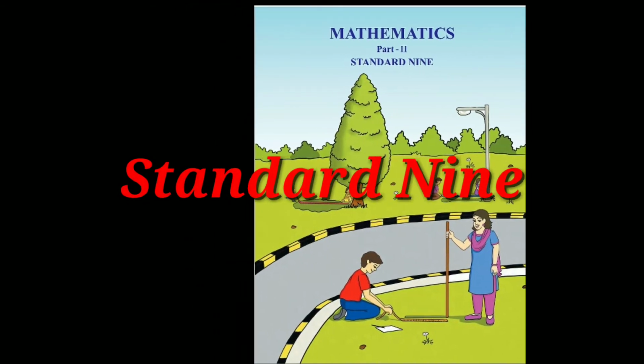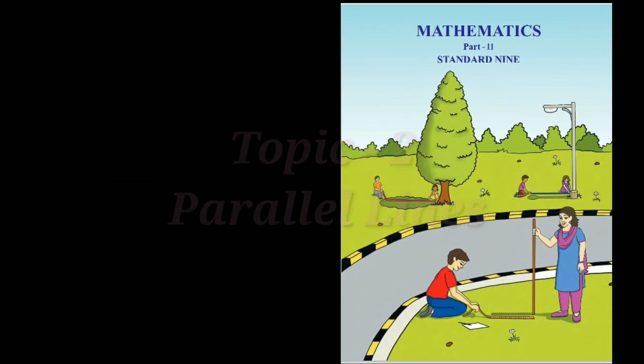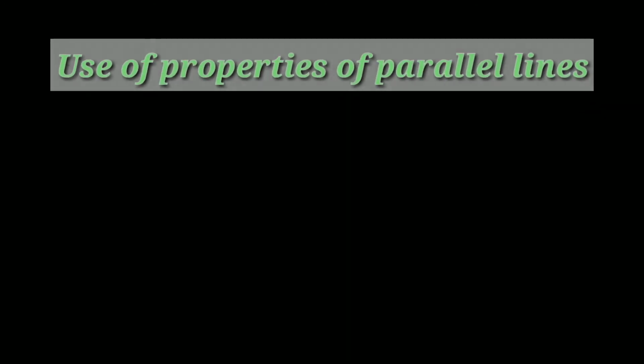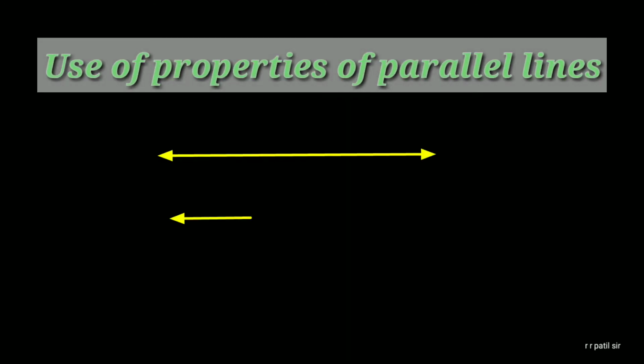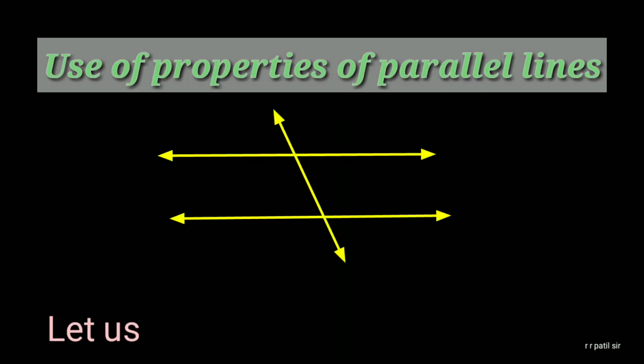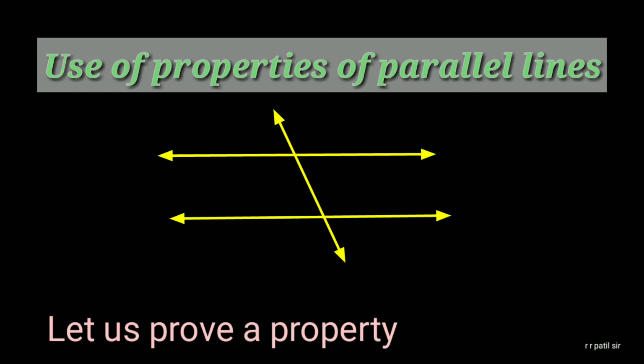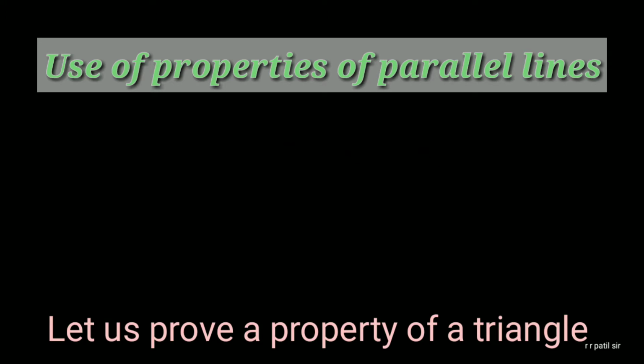Hi students, today we are going to learn use of properties of parallel lines. Here let us prove a property of a triangle using the properties of angles made by a transversal of parallel lines. Let us see here the property of triangle in the form of theorem.